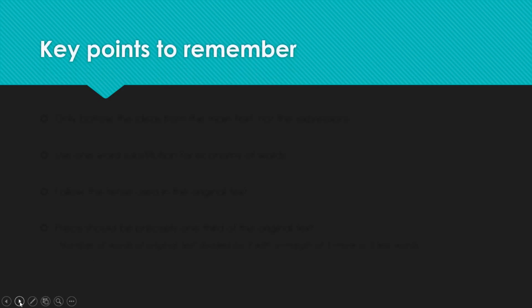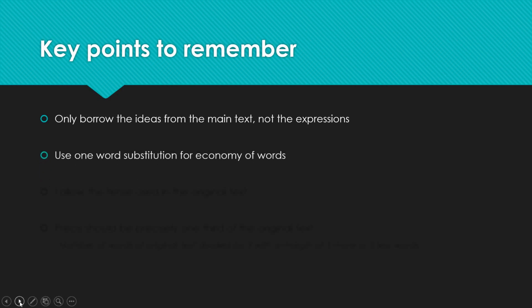Let's start with the key points to remember. Again, only borrow the ideas from the main text and not the expressions. Next is to use one word substitution for economy of words. Just like a pronoun is a one word substitution, a word that can be used as a substitute for a big expression.